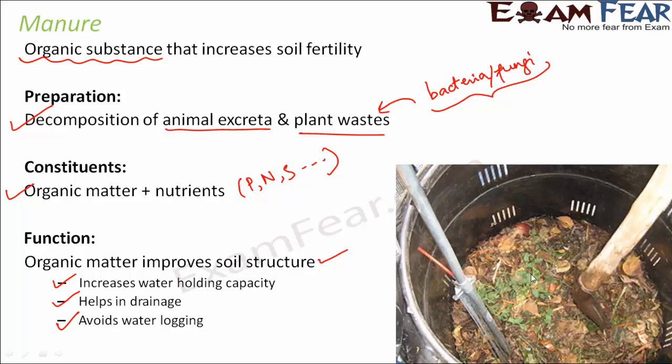Here in this picture you can see that rotten leaves and rotten animal products and excreta have all been put together in a vessel, mixed very well together, and then allowed to get decomposed by bacteria and fungi. As they start decomposing, a foul smell starts coming out, and this foul smell indicates that decomposition is taking place. This mixture has a very bad smell, but it is very rich in organic matter as well as nutrients. If you put it into the soil, it increases the quality of the soil and also the fertility.